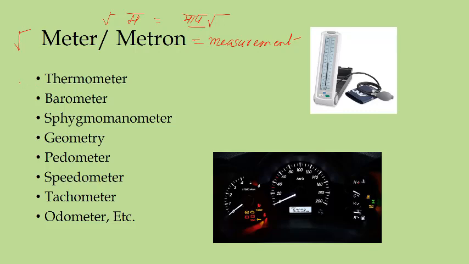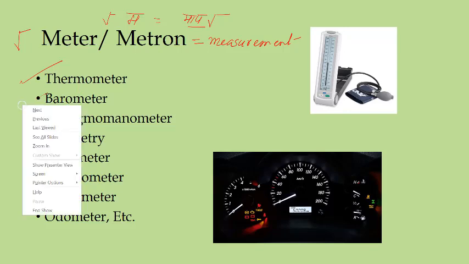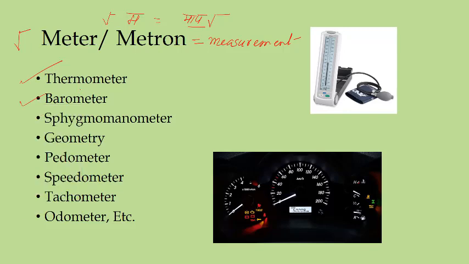So very common things like thermometer, okay, that which measures the heat of the body or the temperature of the body, is thermometer. Barometer, I think it measures the atmospheric pressure. Okay, barometer. Sphygmomanometer is another long term, but it's very common, and this particular thing is called sphygmomanometer. Okay, so it measures your blood pressure.